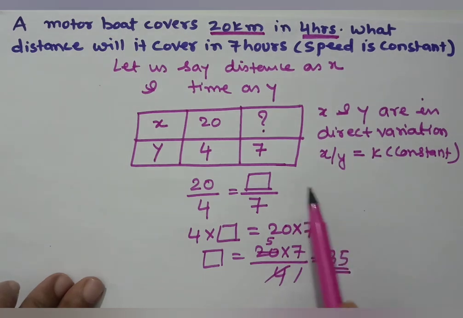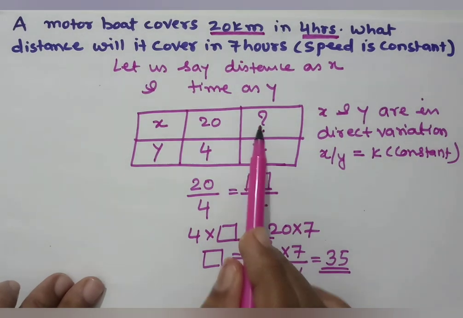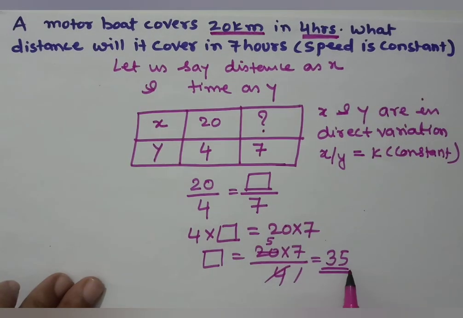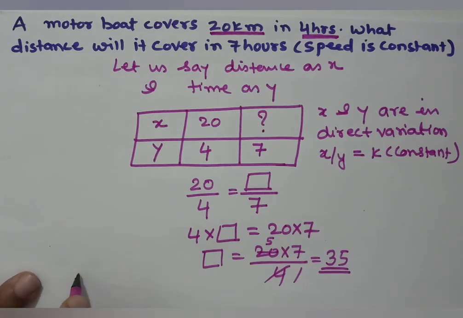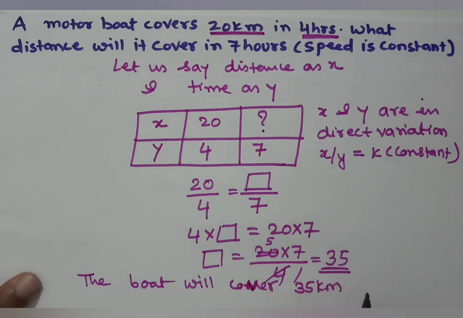So what is our x? x is the distance. So what we got? 35. That means 35 is in kilometers. So we can say that the boat will cover 35 kilometers in 7 hours.